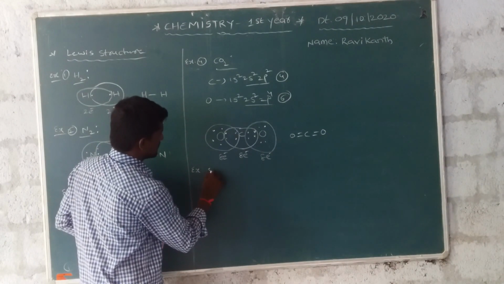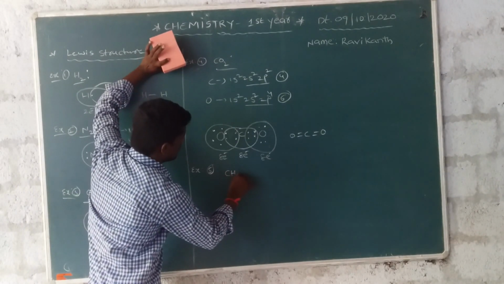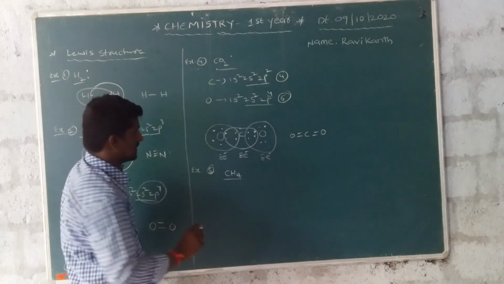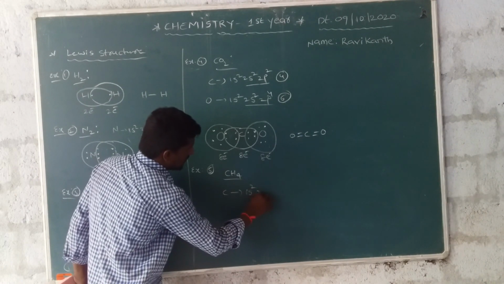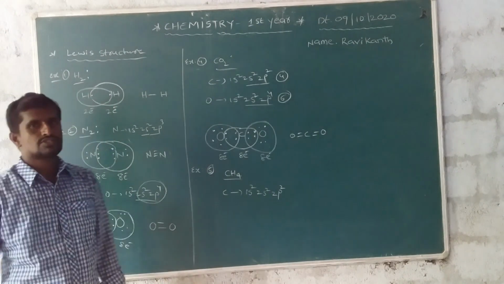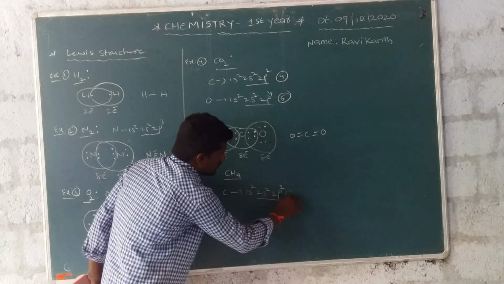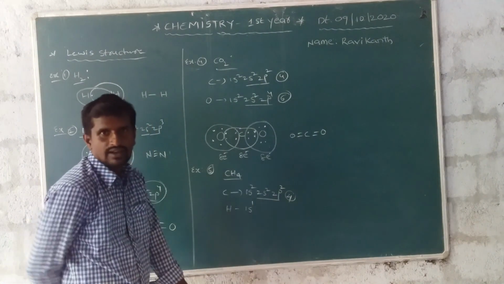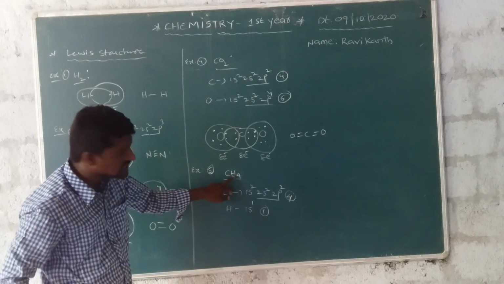Fifth example is CH4. CH4, how many molecules? 1 molecule. First one, carbon. Atomic electronic configuration 1s2, 2s2 and 2p2. How many outermost electrons? 4. Next one, hydrogen. Only 1s1. How many outermost electrons? 1. But how many hydrogens are present?